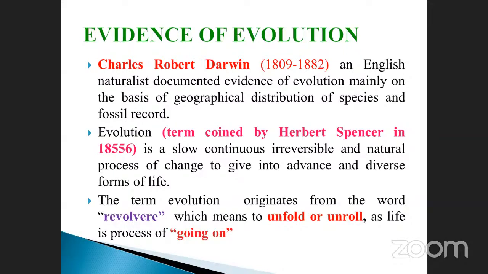Here are given some evidences of evolution. The first one is Charles Robert Darwin, 1809 to 1882, an English naturalist who documented evidence of evolution mainly on the basis of geographical distribution of species and the fossil record.